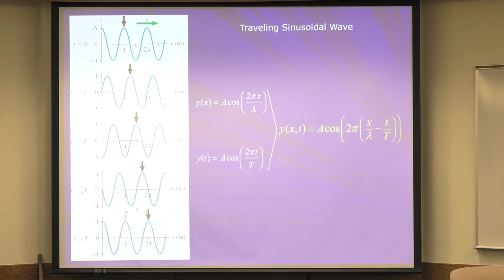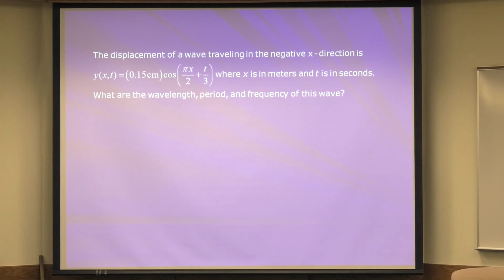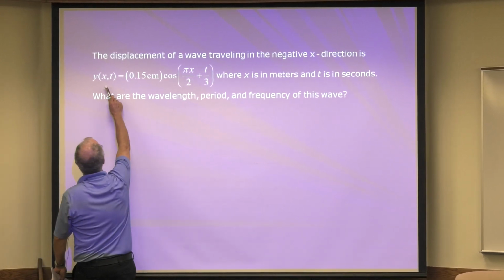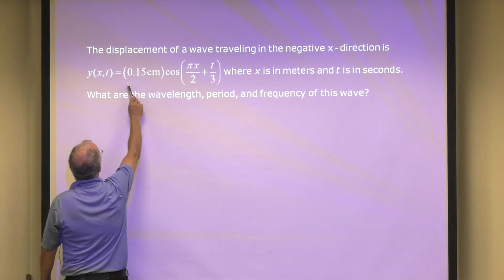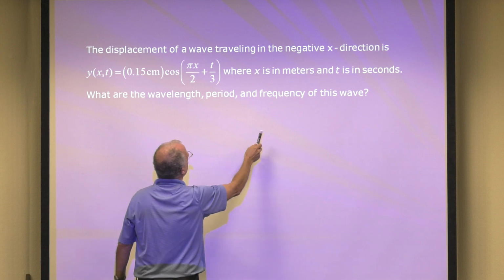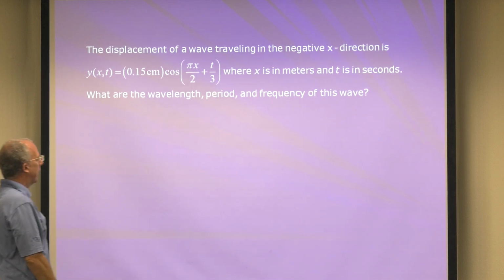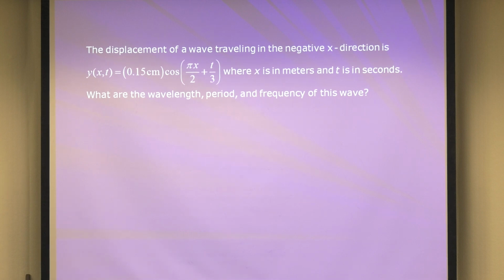Okay, let's do an example. The displacement of a wave traveling in a negative x direction is y of x and t equals 0.15 centimeter cosine, and so on. And you know it's moving in the negative direction because they have a plus here, all right? So x is in meters, t is in seconds. What are the wavelength, period, and frequency of this wave?